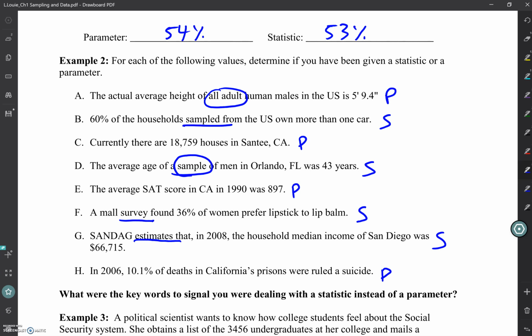So for number H, to make sure I understand right, you're saying in 2006, of all prison deaths, 10.1% just in California were ruled suicide. That would make it a statistic? Because we're just looking at California, it's a parameter. If they had said they wanted to know about all prison deaths, not just California, and you only had information on California, California would be your sample, and that makes it a statistic. But since we're specific to just looking at the California prisons, California is our population, which makes it a parameter.